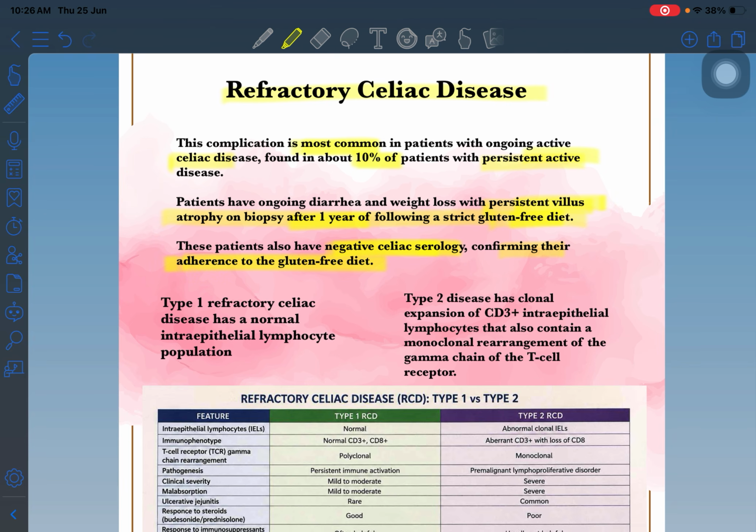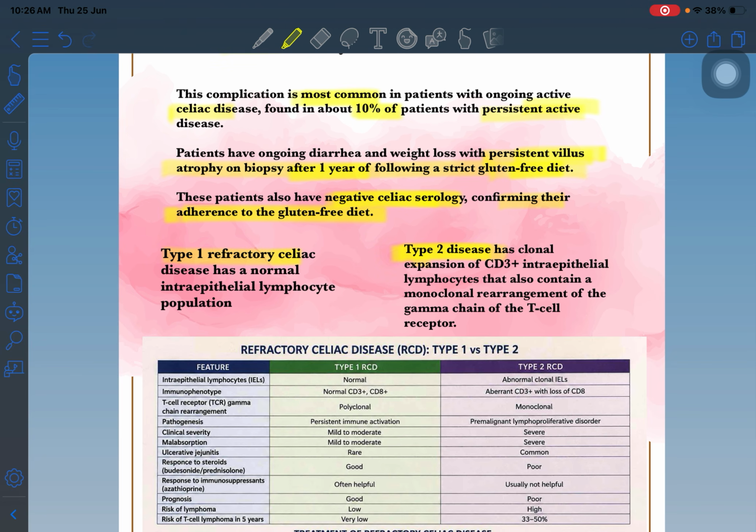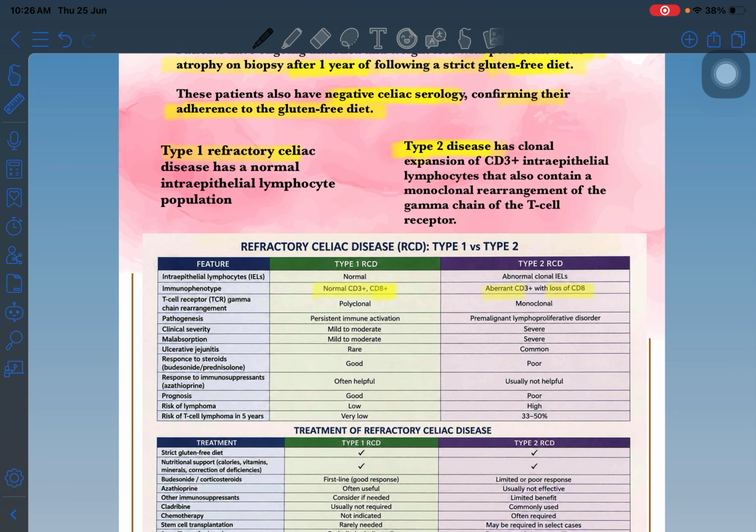So serology will be negative, but the biopsy is not responding and symptoms are not responding. Two types: type 1 and type 2. Type 1 means there is a normal phenotype, CD3 and CD8 positive. Normal phenotype of T cells in the intraepithelial lymphocytes. But aberrant CD3 and loss of CD8, this is type 2 refractory celiac disease. What is type 1? In type 1, they are polyclonal T lymphocytes which are CD3 and CD8 positive.